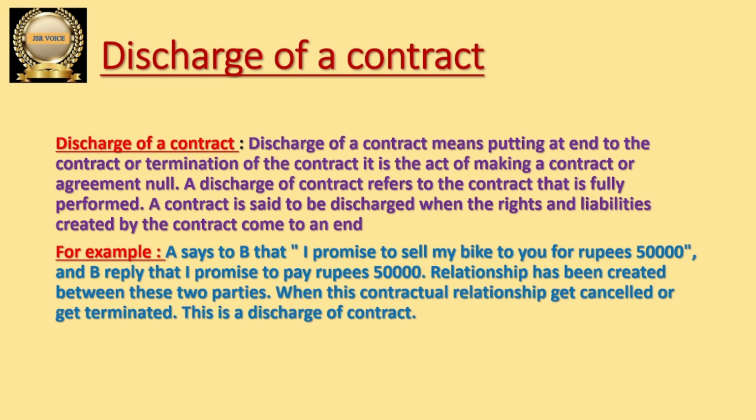So discharge of contract is nothing but putting the contract to an end, a termination of the contract, where the parties are not going to perform the contract and they end it. The ending point of the contract is known as discharge of contract. The contract they created, they are going to put an end to it. Then we call it discharge of a contract.